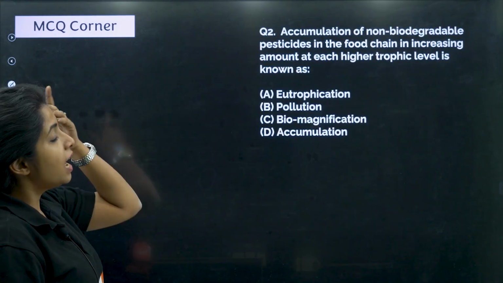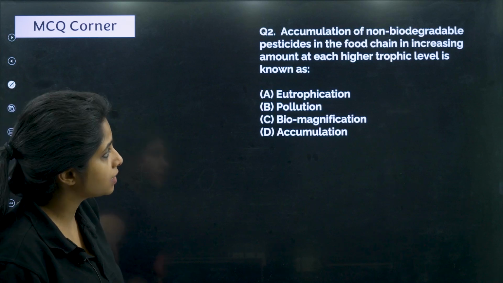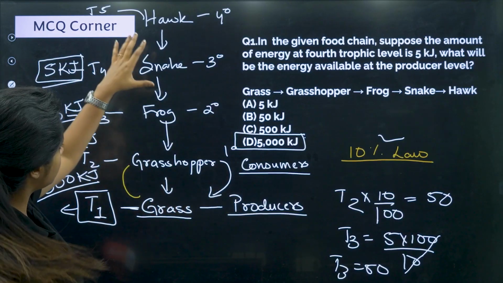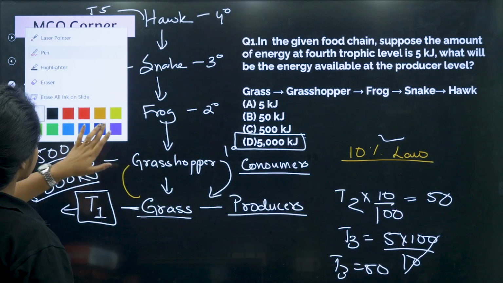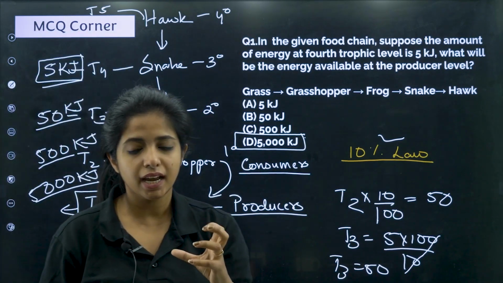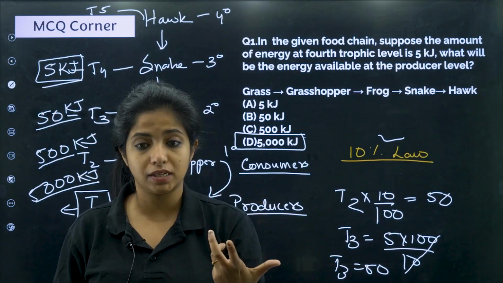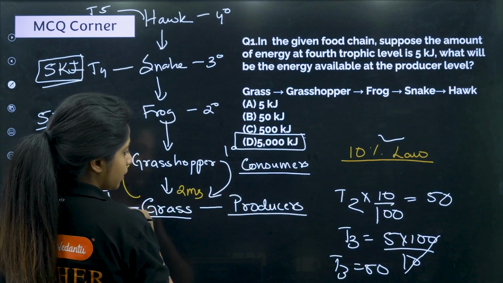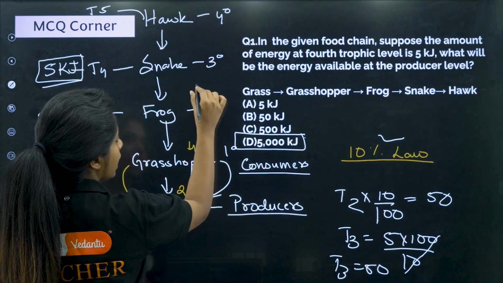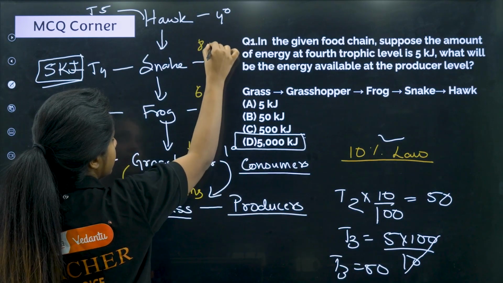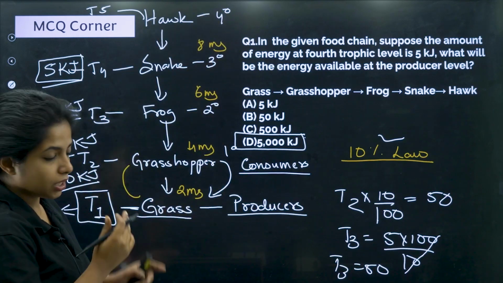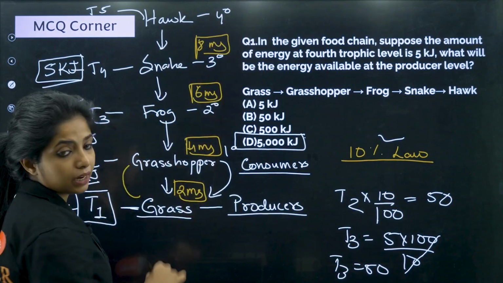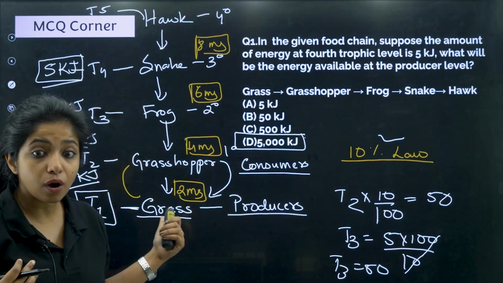Now, going ahead with the next thing: accumulation of non-biodegradable pesticides in the food chain in increasing amount at each trophic level is known as. Suppose these are the trophic levels again, and something is getting accumulated, some pesticide, a chemical that is used to kill the pest. That amount of pesticide keeps on increasing. For example, grass had 2 mg, but this one has 4 mg, this one has 6 mg, this one has 8 mg, this one has 10 mg. The amount of pesticide keeps on increasing throughout the trophic levels, because it is getting accumulated.